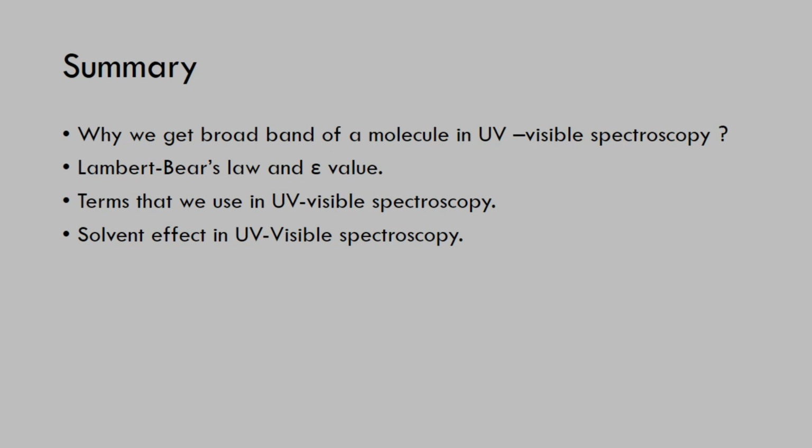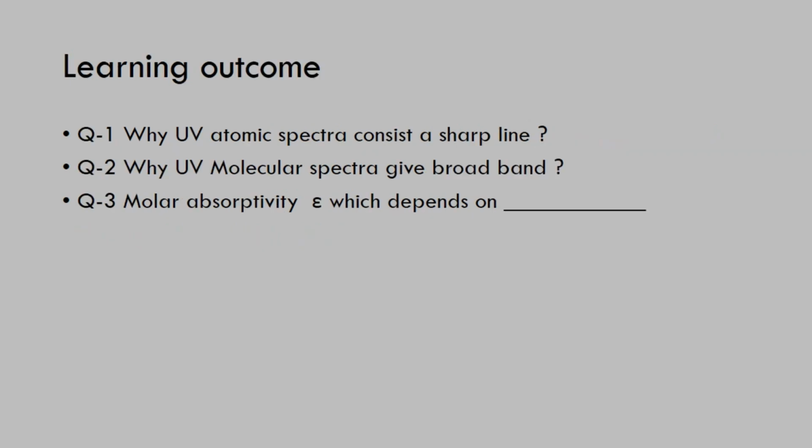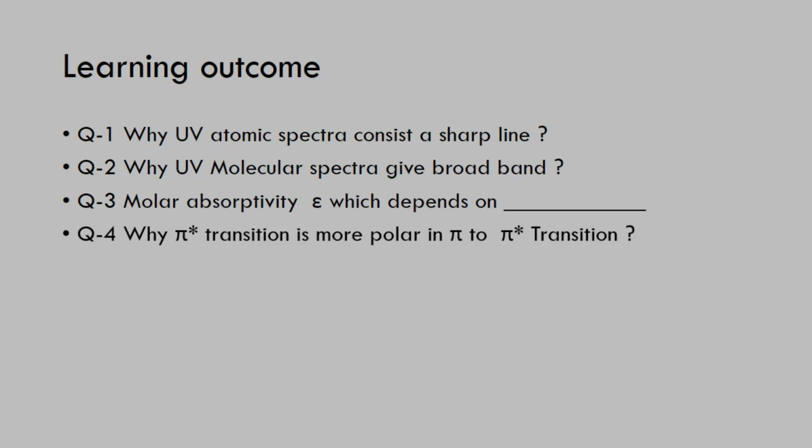So now, what are the learning outcomes? According to these lectures, you must be able to answer why UV atomic spectra consist of sharp lines. Second, why UV molecular spectra give a broadband. Third, the molar absorptivity epsilon value, what it depends on. The fourth question is why the pi star state is more polar in pi to pi star transitions and less polar in n to pi star transitions when we studied the solvent effect.